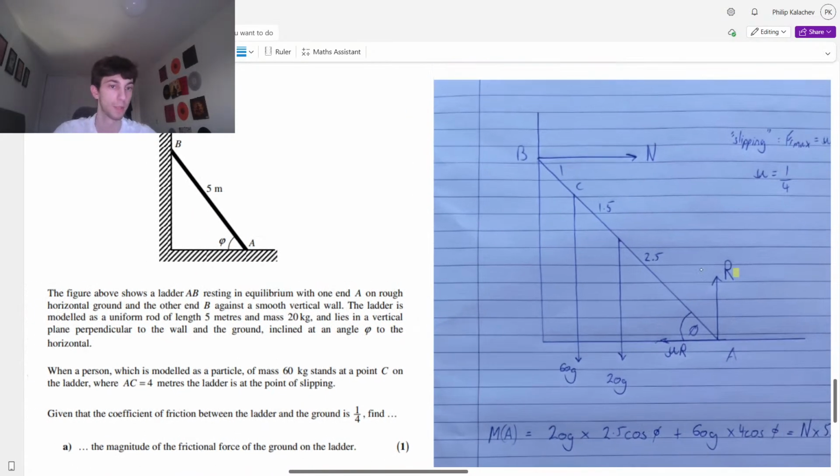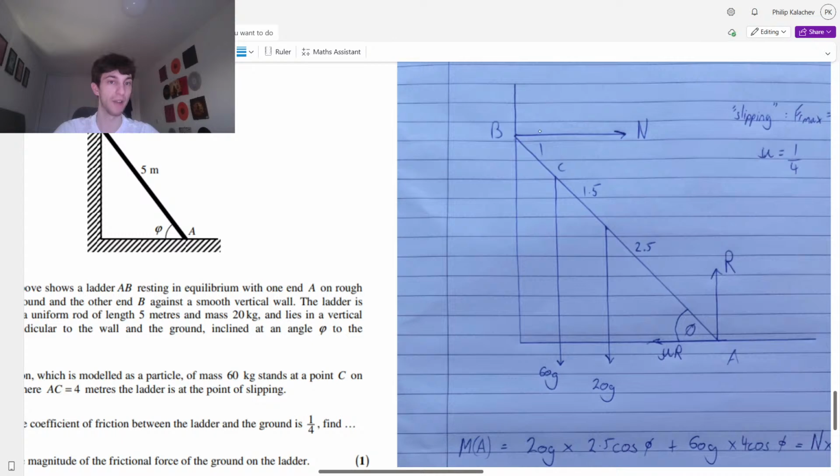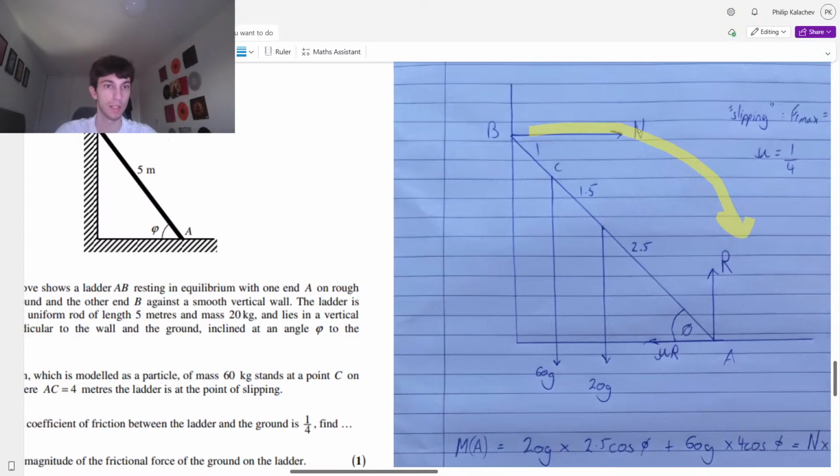So what we're going to do, we're going to find moments about A because we have 2 unknowns here. We don't know these unknowns. So let's go moments about A. Moments about A, what do we have? We have a clockwise. Pulling our ladder clockwise is that reaction force N. And then going anti-clockwise, we have this 20g and this 60g.